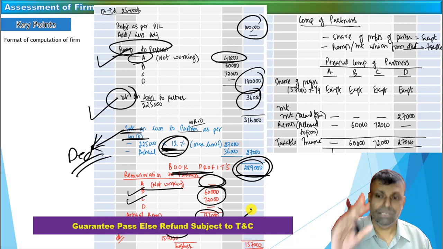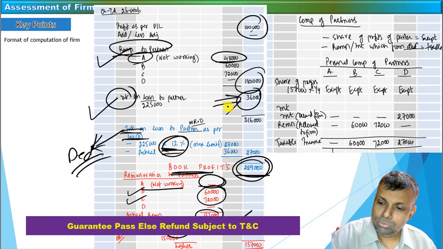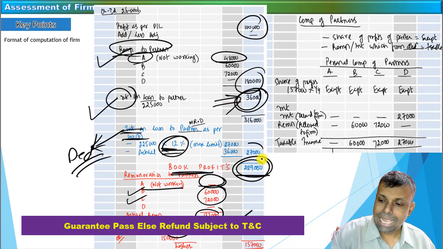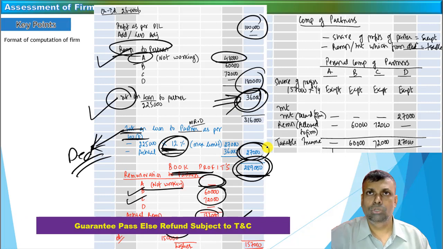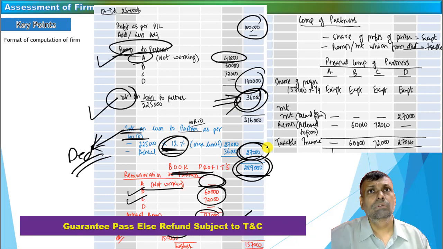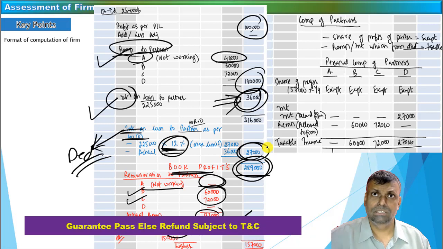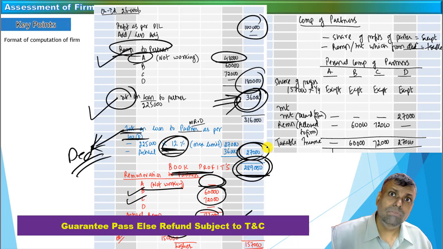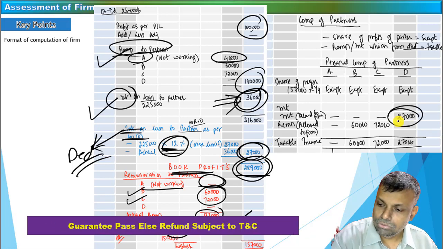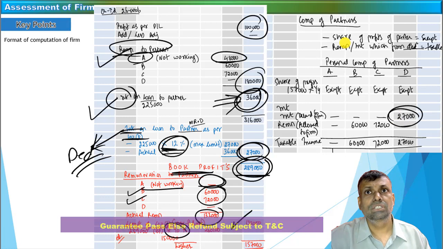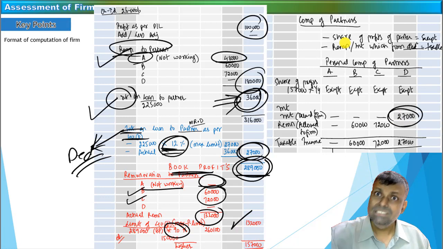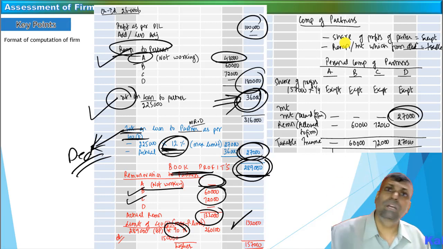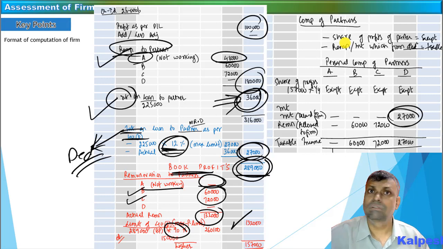For example, interest: the interest actually as per the books was 36,000 in this particular example. However, as per the limit, it was only 27,000 rupees. In the books of accounts, I have given a credit of interest of 36,000 to that particular partner. But how much will be the taxable income of that partner? It will only be 27,000 rupees. So this is what I have done in the personal computation here, to show you that what is allowed as a deduction to the partners in the computation of the partnership firm, only that corresponding figure will be taxable in the personal computation of the respective partners.